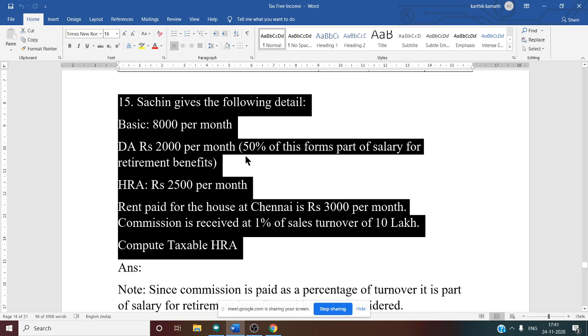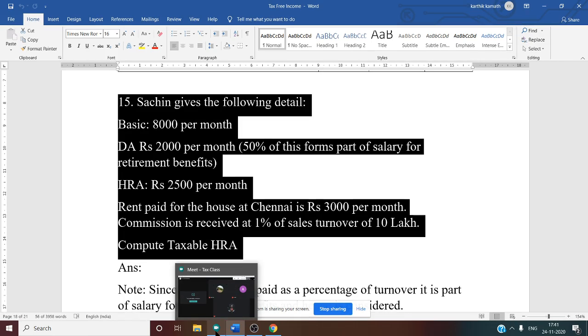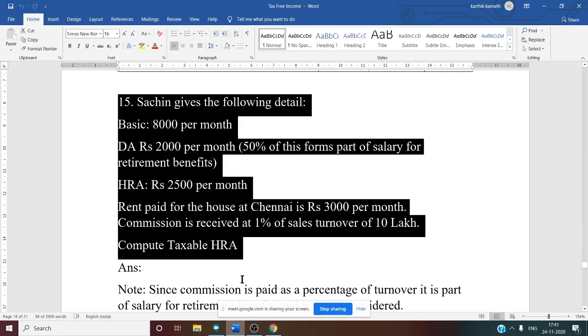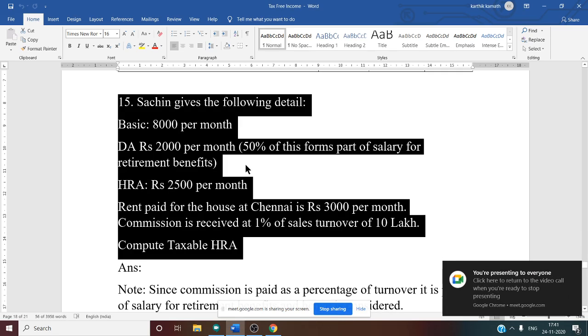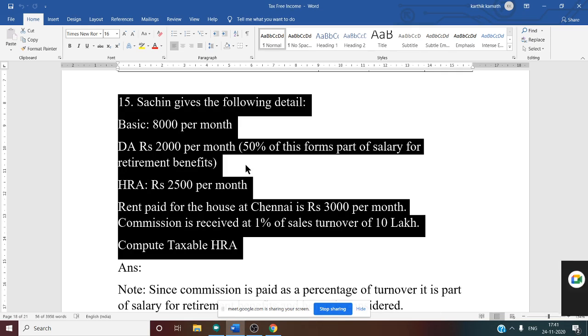retirement benefit. What do you mean by this? Anvit, Anuj, Hanumanta, what do you mean by whatever is given in the bracket? Anvit, can you tell me?